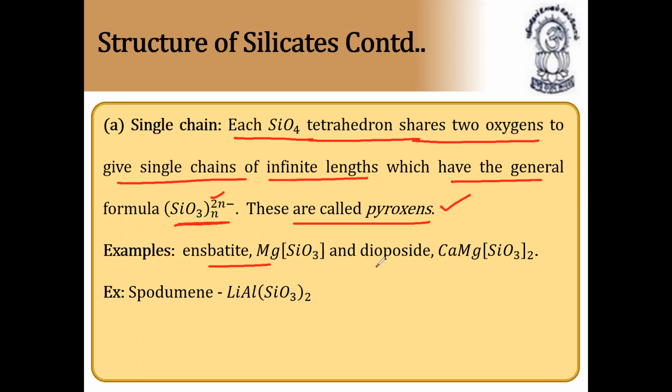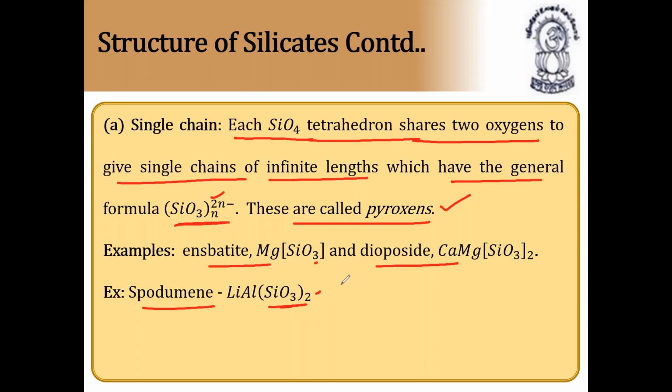Enstatite, diopside, and spodumene. These are the different types of silicates. Enstatite is MgSiO3, diopside is CaMg(SiO3)2, spodumene is LiAl(SiO3)2. So these are called examples of single chain structure of silicates.